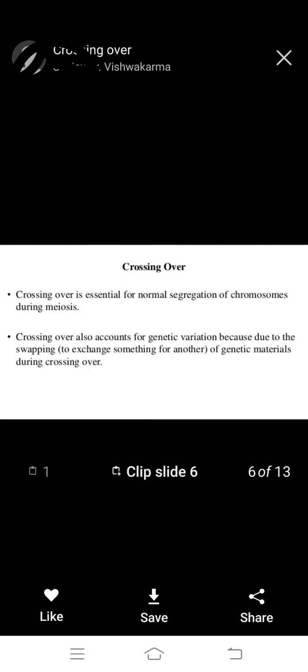Crossing over is essential for normal segregation of chromosomes during meiosis. Crossing over also produces genetic variation, due to the swapping or exchange of genetic material.